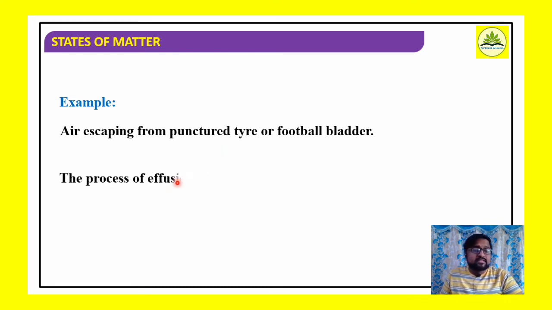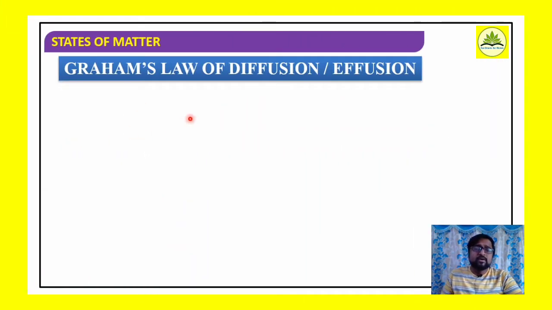Now, this process of effusion is always followed by diffusion, right? Once gas starts coming out of that small hole, it readily distributes in the atmosphere, meaning in the lower pressure regions. So we consider the process of effusion to be always followed by diffusion. Now consider Graham's law of diffusion, or I can say effusion. I hope you got the differences between diffusion and effusion.